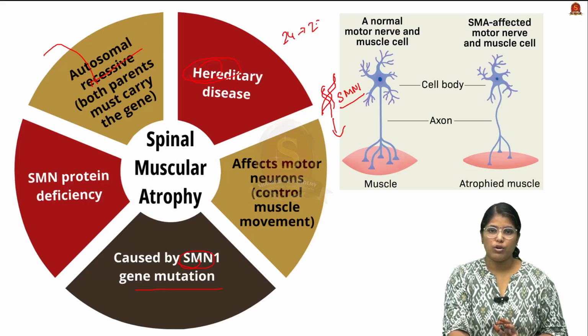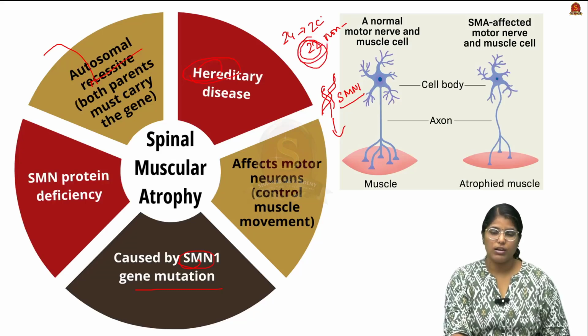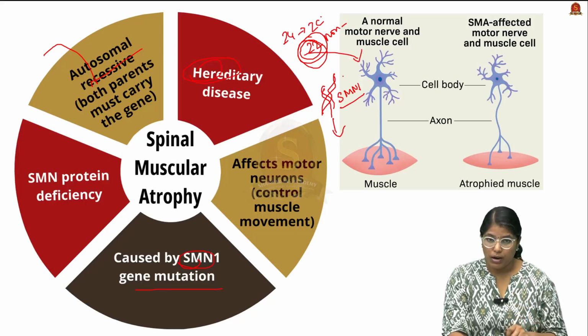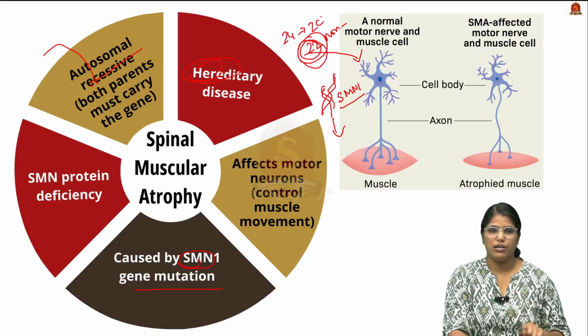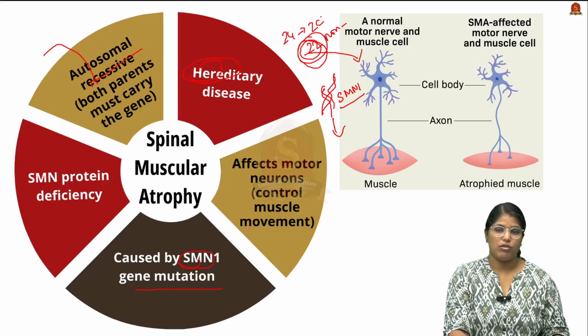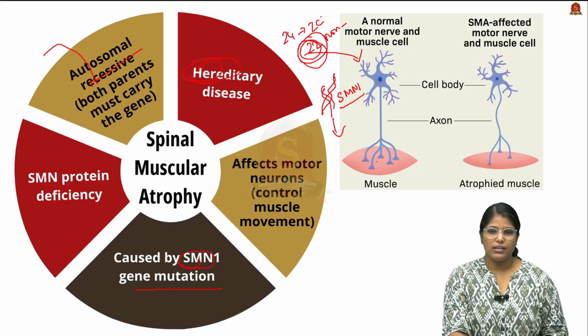In this, two chromosomes are sex chromosomes that determine the sex of that particular child. Apart from these two, there are 22 non-sex chromosomes that define the body structure of the child. So when one of these chromosomes has a deficiency that leads to SMN1 gene mutation, then spinal muscular atrophy will happen. To have this genetic disorder, both the parents should have this gene mutation. Okay, so here you can see the normal functioning of motor neurons.